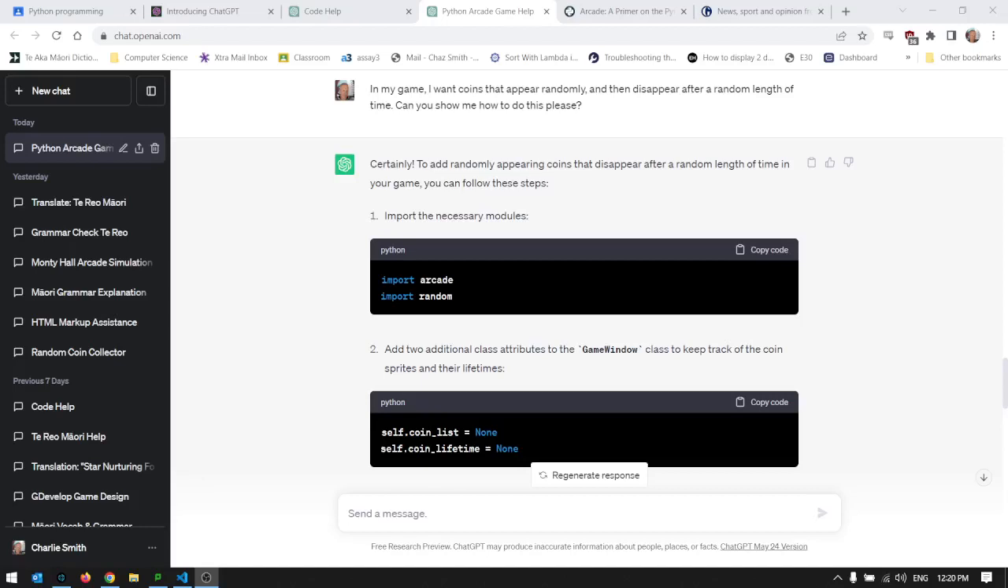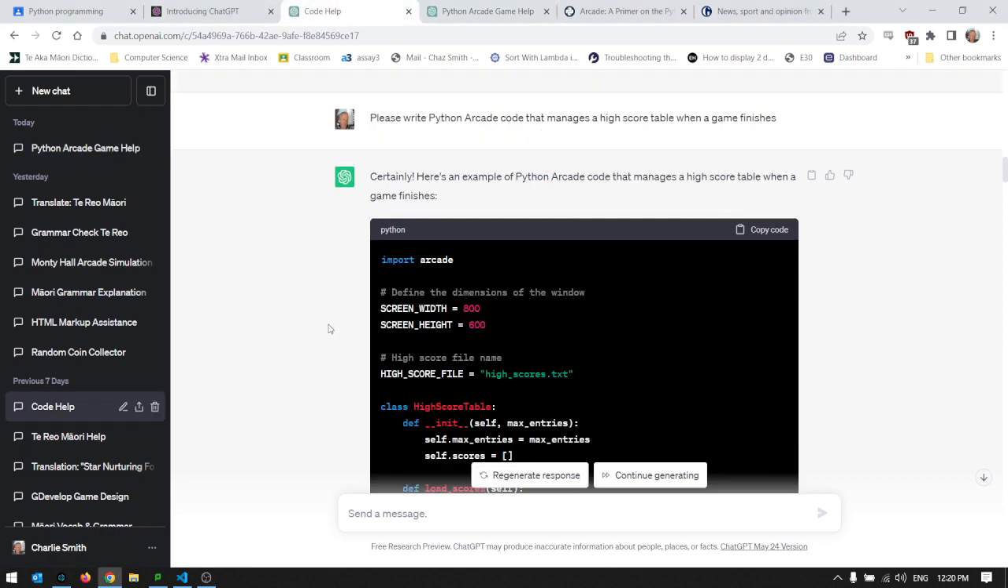So I've been playing around with ChatGPT, using it to write some Python arcade code, and I've got a few thoughts that I want to share. I'll start with this one here.